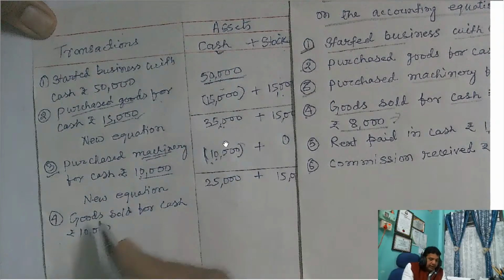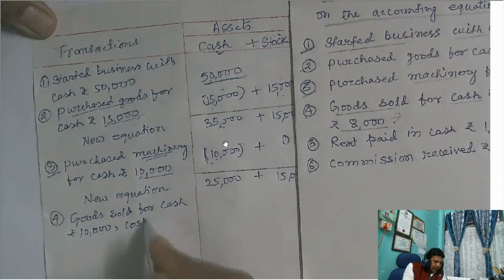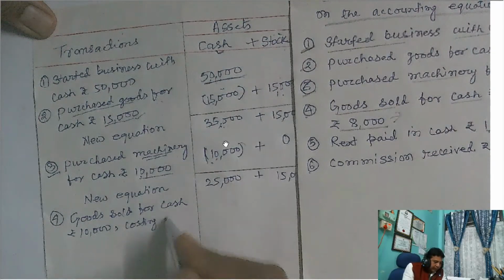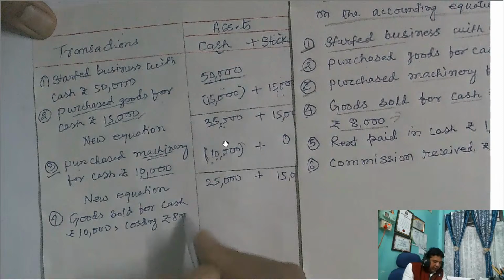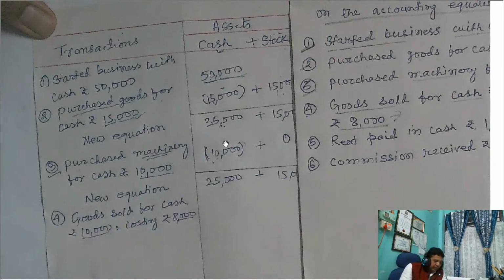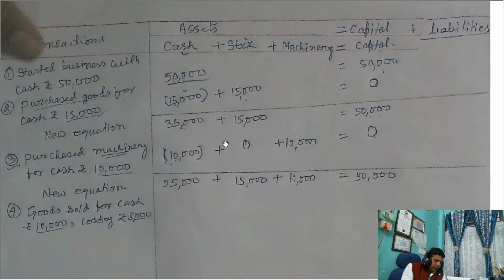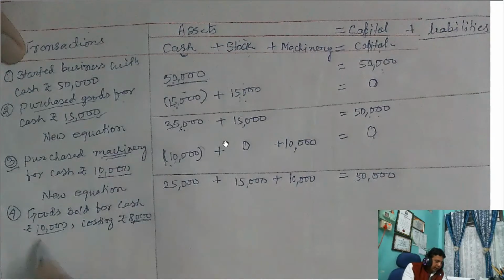सबको समझ में आ रहा है ना? वहाँ में क्या बोला हुआ है? Costing rupees 8,000. It means 8,000 का गुड्स 10,000 में बेचा, 2,000 रुपया प्रॉफिट. ओके. So the value of goods is 8,000, but it sold at rupees 10,000, making 2,000 profit.